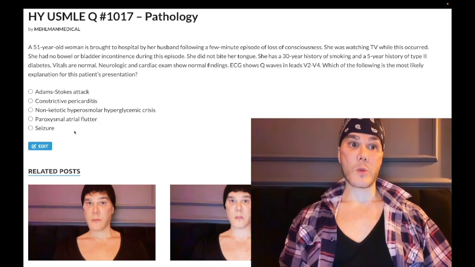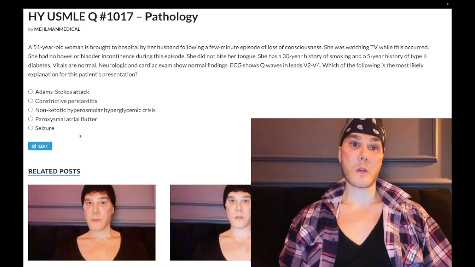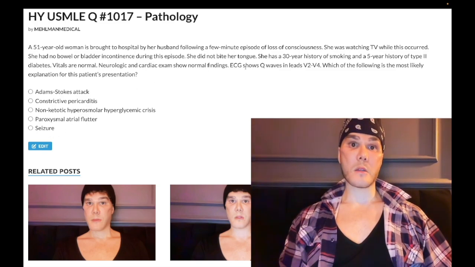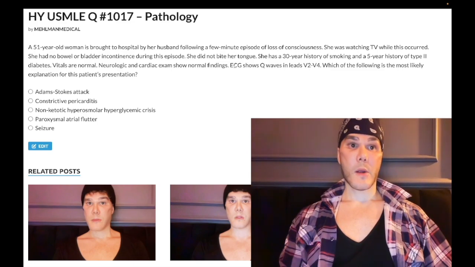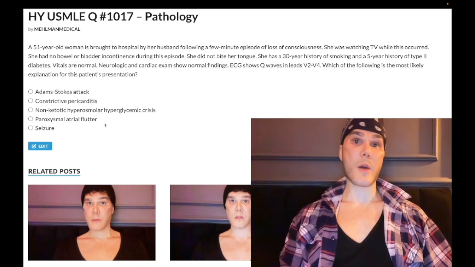Let's just go through the final answer choice. Seizure, wrong answer. I mean, not really dramatic here. I said no tongue biting. This can sometimes be a buzzy descriptor. Wrong answer.